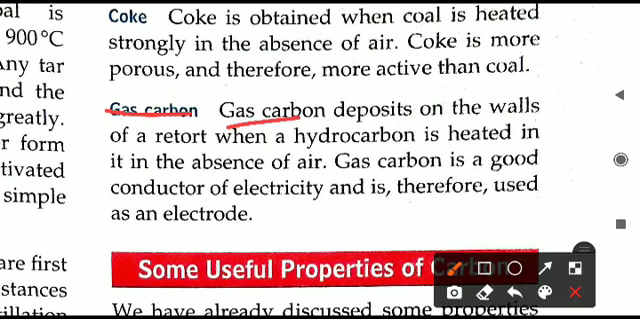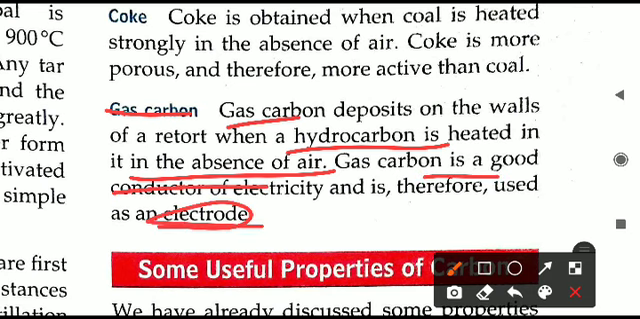Gas carbon now. Gas carbon deposits on the walls of the retort when any hydrocarbon is heated in the absence of air. It can be any organic hydrocarbon, like a petroleum product, for example, or it can be CH4, methane gas. Whenever any hydrocarbon is heated in the absence of air, we get gas carbon deposited, and this gas carbon is a conductor of electricity and is used as an electrode.